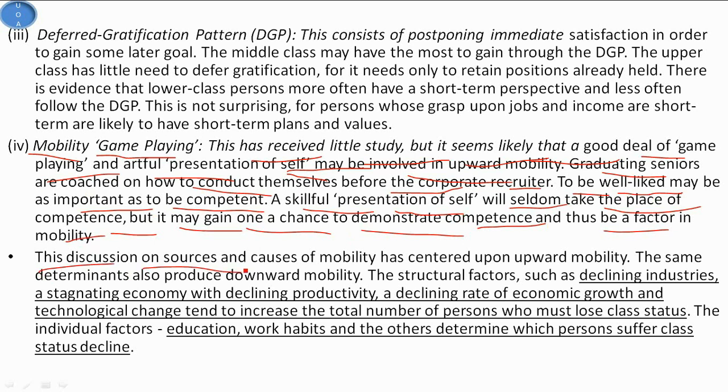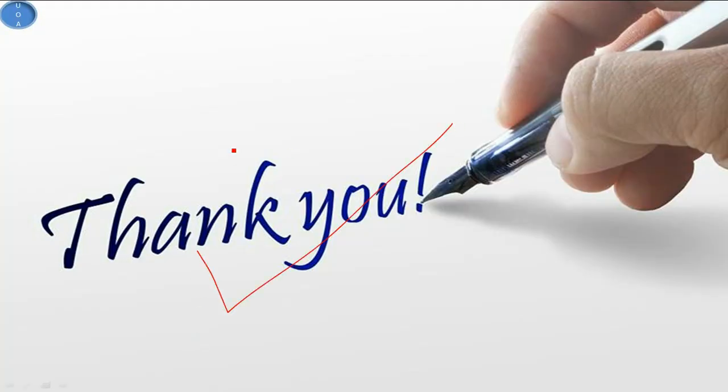So basically this discussion on sources and causes of mobility has centered upon upward mobility, but the same determinants also produce downward mobility. Structural factors such as declining industries, a stagnant economy with declining productivity, declining rate of economic growth, and technological changes tend to increase the total number of persons who must lose class status, and that leads to downward mobility. And the individual factors that lead to downward mobility are education, work habits, and the others that determine which persons suffer class status decline.